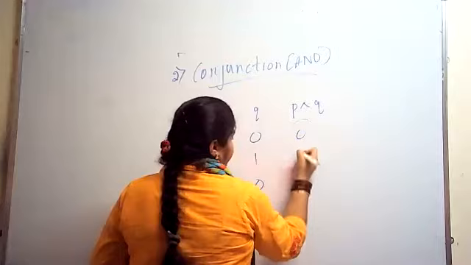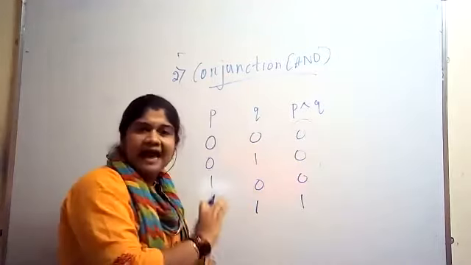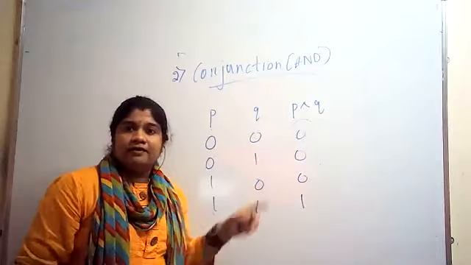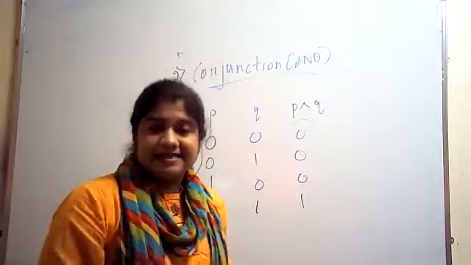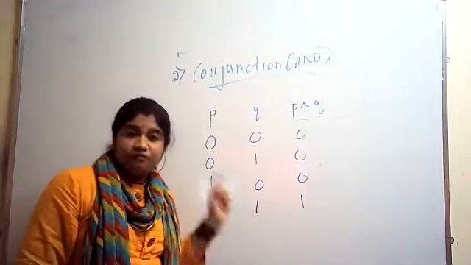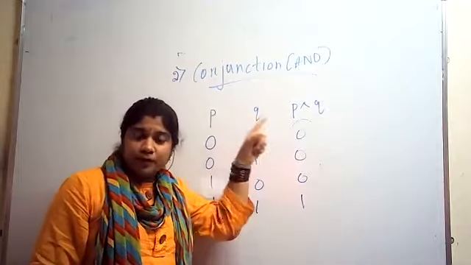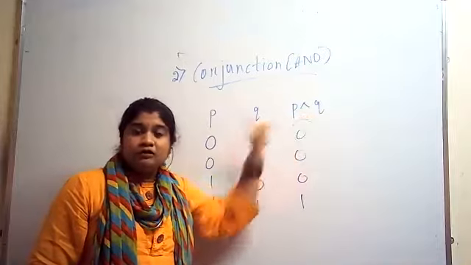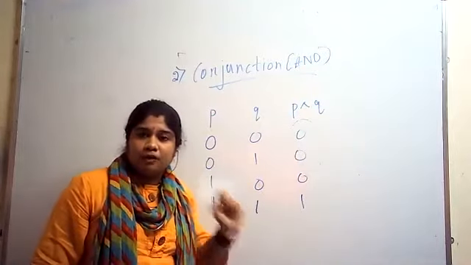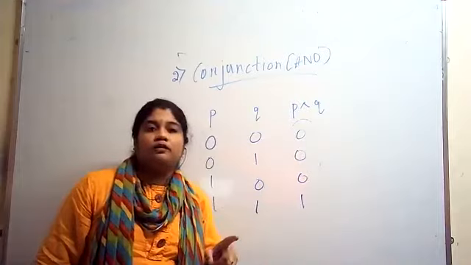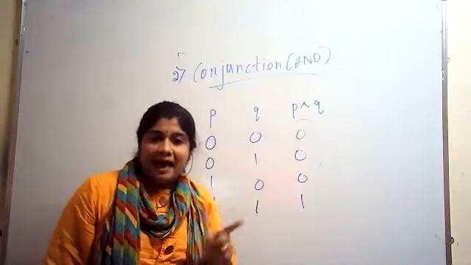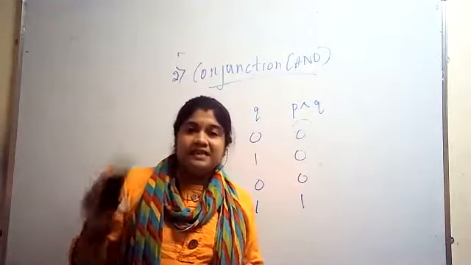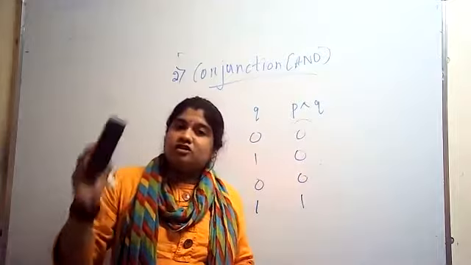So here, this is the AND gate that we know. The conjunction is basically defined as, considering the two propositions P and Q, this is read as P conjunction Q. Don't read it as P cap Q. It is read as P conjunction Q.